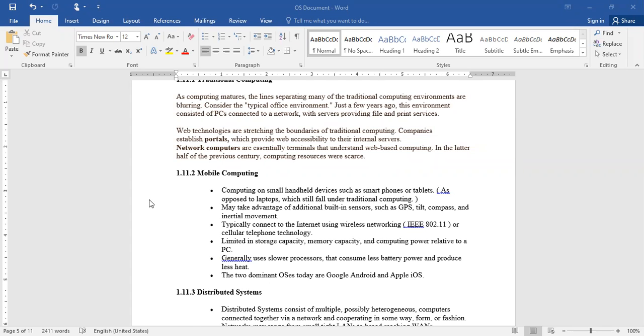Of course, nowadays you are all using advanced mobiles, but the secondary storage capacity is up to now a maximum of 128. Of course, 256 is also available. Maximum people are using 64. Then people who have higher requirements may go for 128.